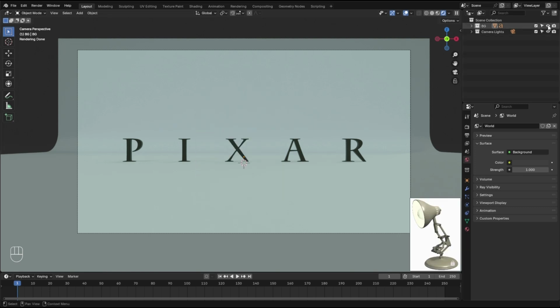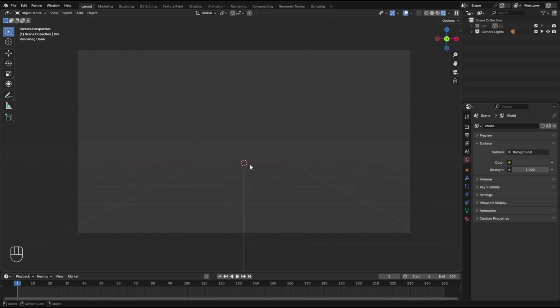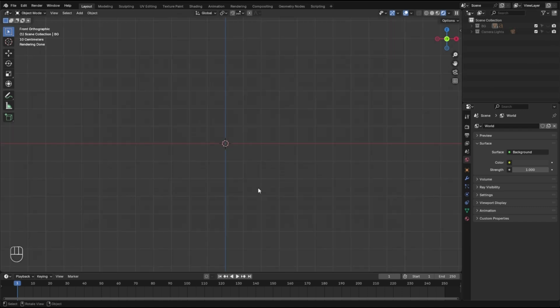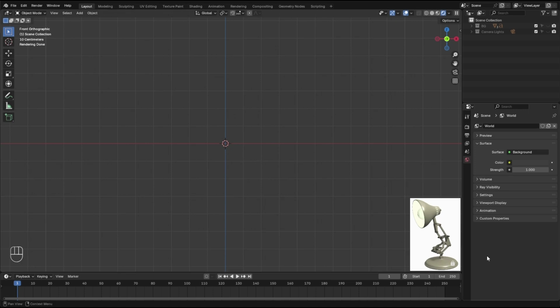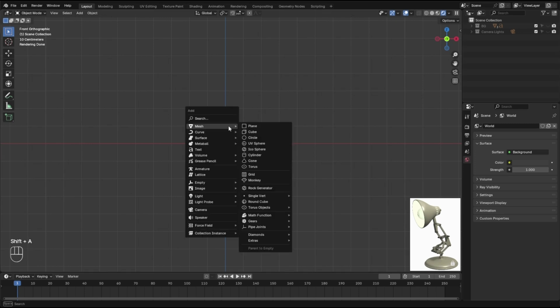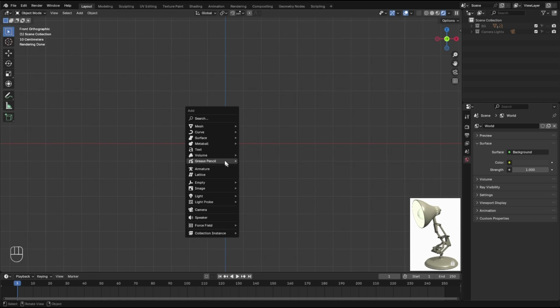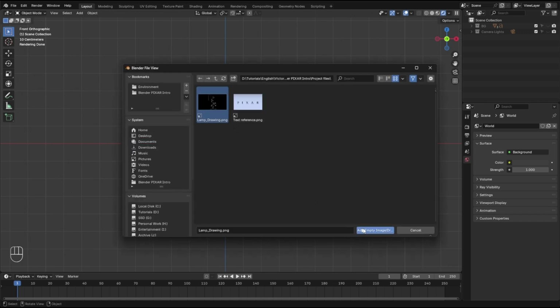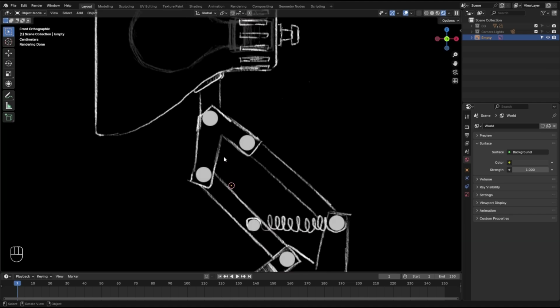Alrighty. Let's go and hide the BG. We don't need it no more. Even camera. So let's go to the front view then. I made a sketch out of this thing. So let's go quickly load that. Shift A. And let's go add a reference. Where is it? Here, image reference. And this one is the one.